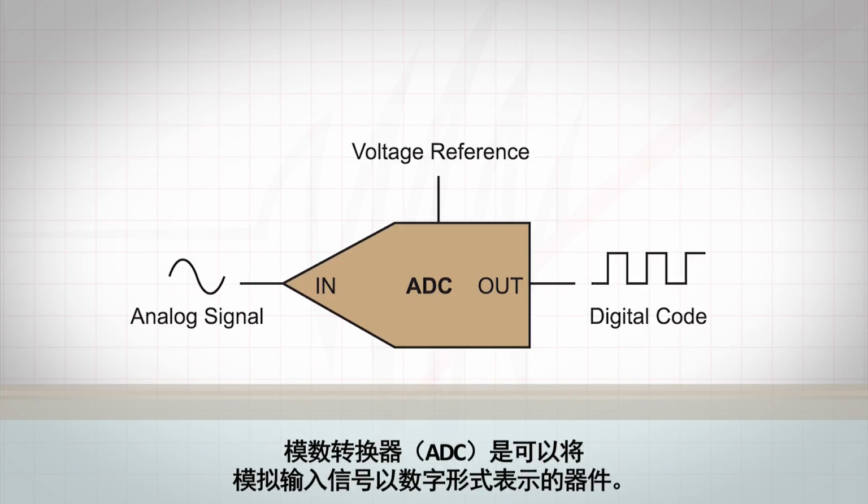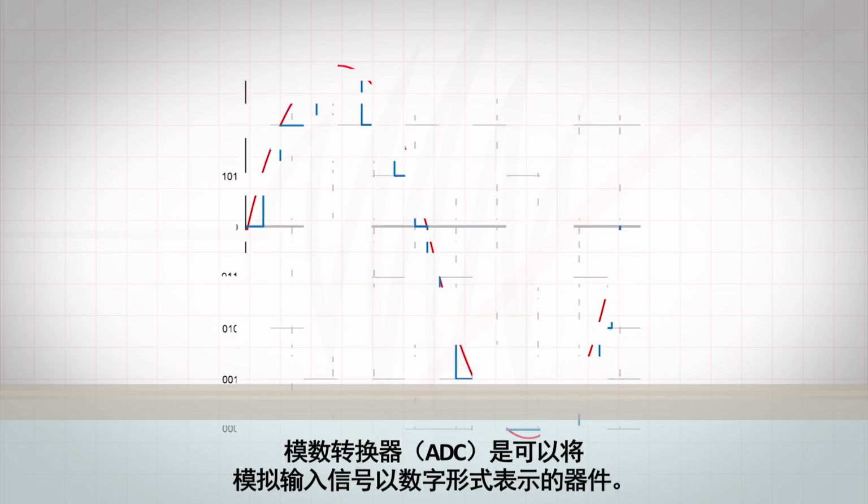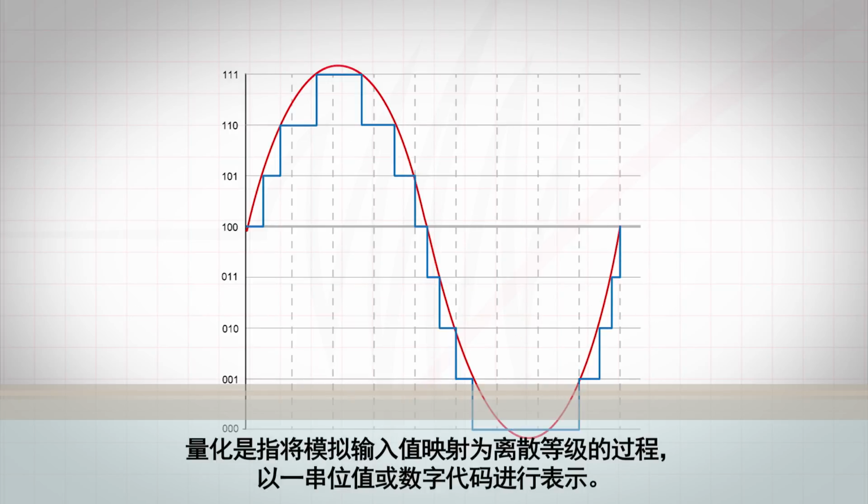The analog to digital converter, or ADC, is a device that provides a digital representation of an analog signal. Quantization refers to the process where an analog input value is mapped to a discrete level represented by a sequence of bits or digital code.